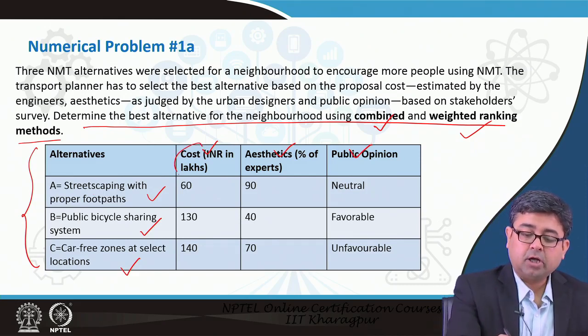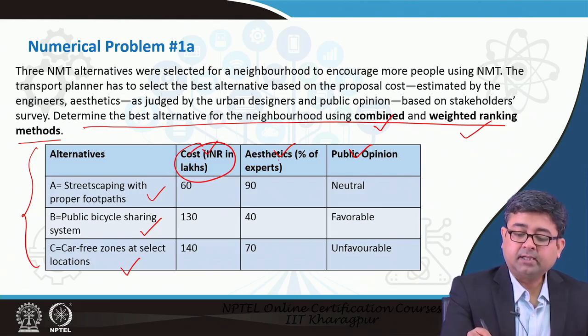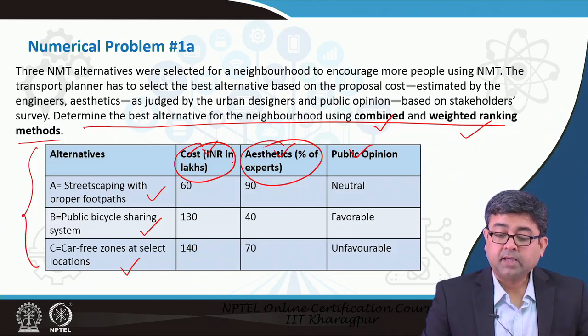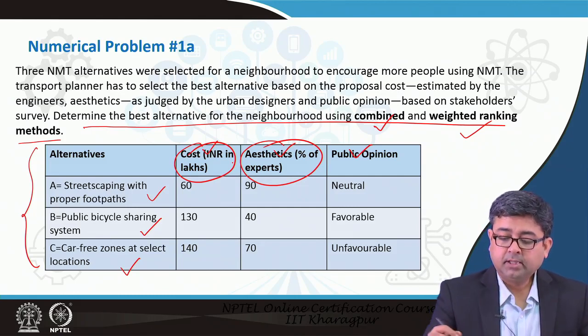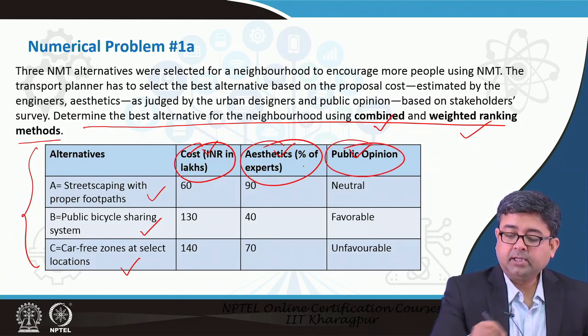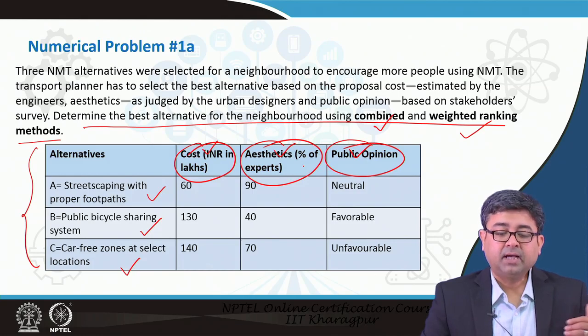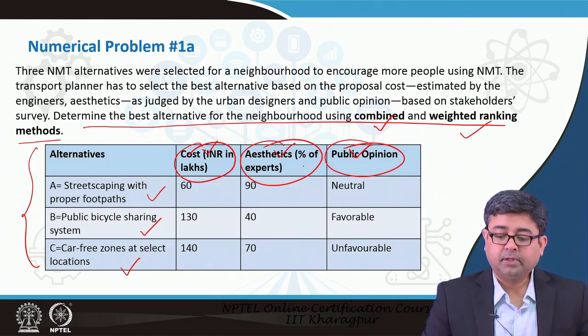First criterion is cost, second is the percentage of experts who say that aesthetically this will look good, and the third is public opinion. So, we have expert opinion, public opinion, as well as the cost of the project.